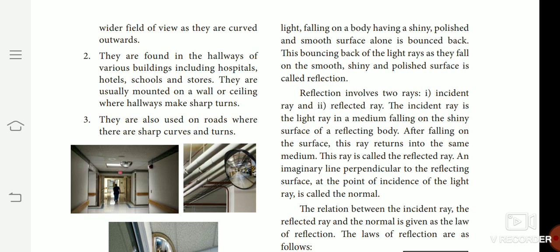So that is reflected ray. Okay, an imaginary line perpendicular to the reflecting surface at the point of incidence of the light rays is called the